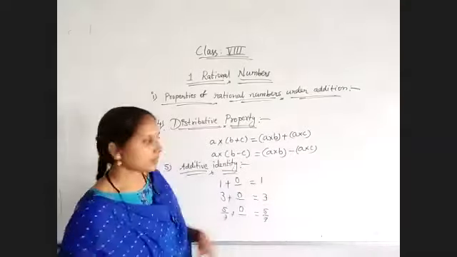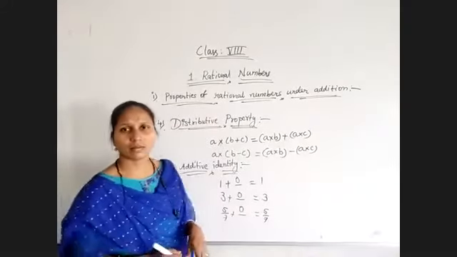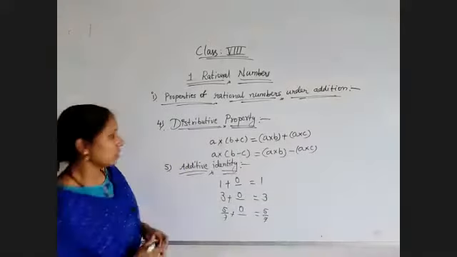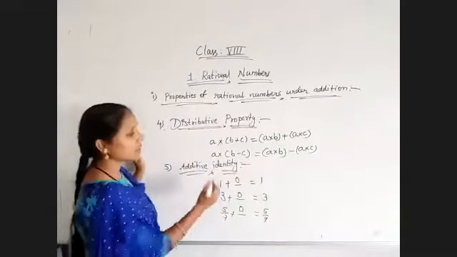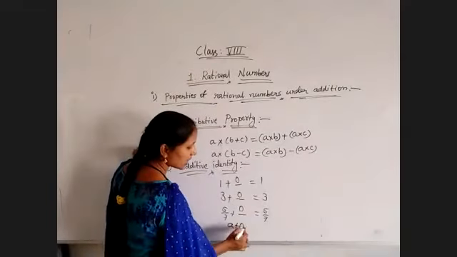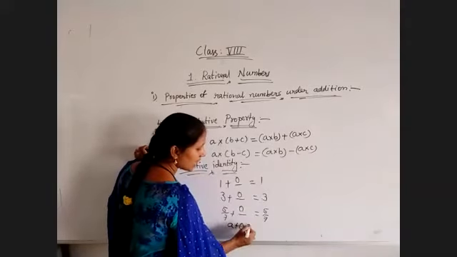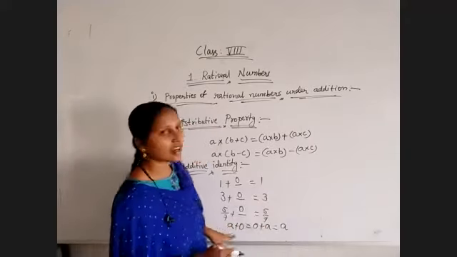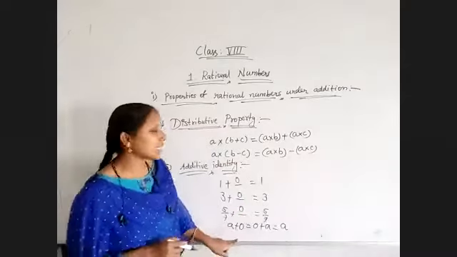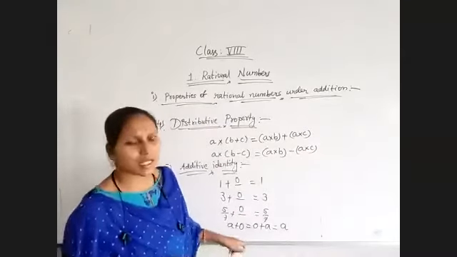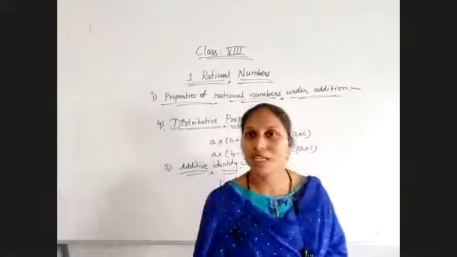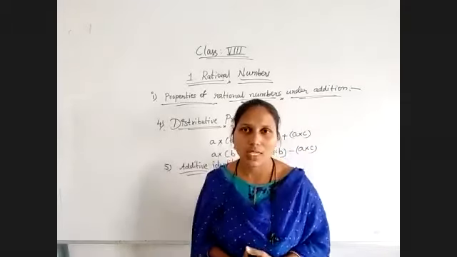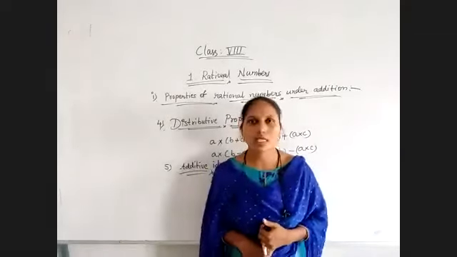Identity. Next, it is denoted as: if you are adding 0 to any number, or any number to 0, the result is that number itself, and that number is a rational number. So for a rational number, the additive identity is 0. Every set of numbers has the additive identity 0 except natural numbers. Why? Because natural numbers do not consist of 0. Whole numbers will have 0. That's why the additive identity of whole numbers is 0 only.